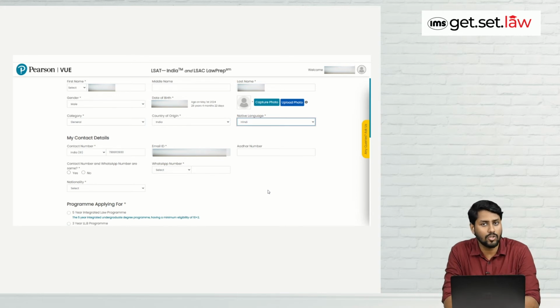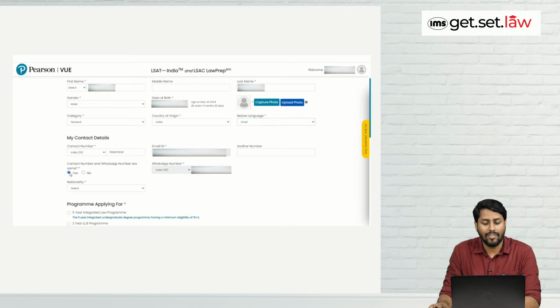So again, as you can see on my screen, contact number is already pre-filled and email ID is already pre-filled. They are asking for Aadhaar number, but again, it is not mandatory in nature. Then the next question that they're asking is whether contact number and WhatsApp number are same or not. If it is same, you can just click on yes, and the number will be pre-filled in WhatsApp column. If it is no, then you will have to fill the other number.